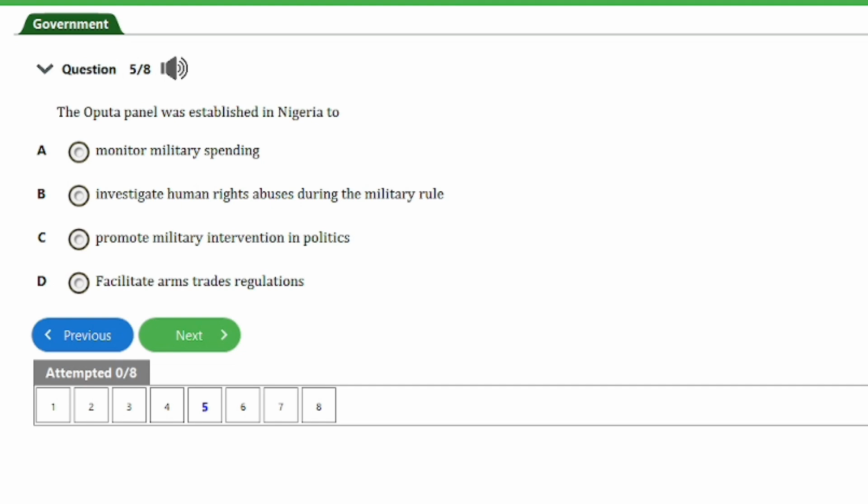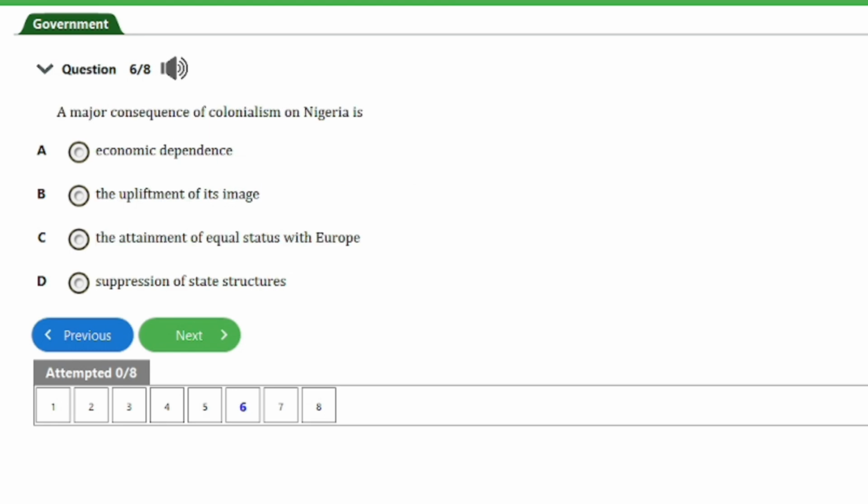We have the next question here, question number 5. The Oputa panel was established in Nigeria to A. Monitor military spending, B. Investigate human rights abuse during the military rule, C. Promote military intervention in politics, D. Facilitate arms trade regulations. The answer to this question is option B here, that's to investigate human rights abuses during the military rule. That's it for this question. Let's head on to the next one, guys.